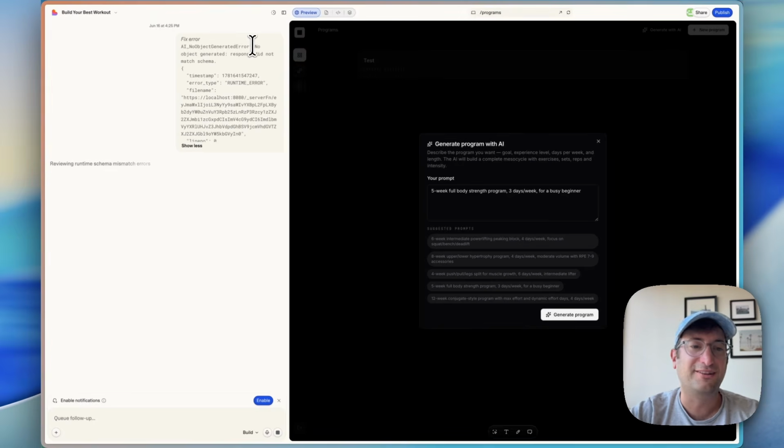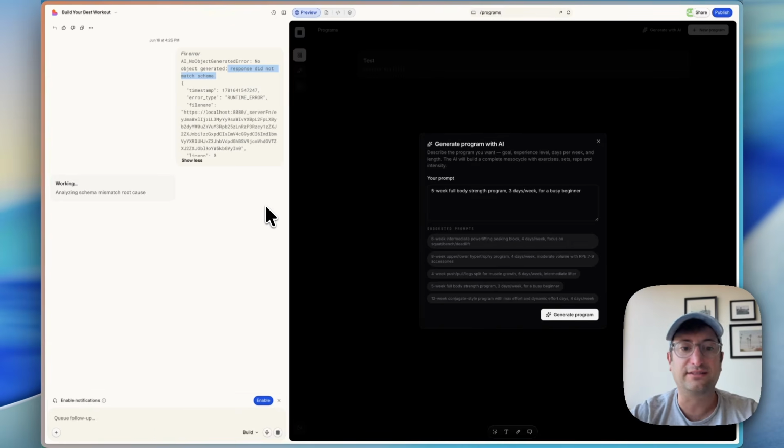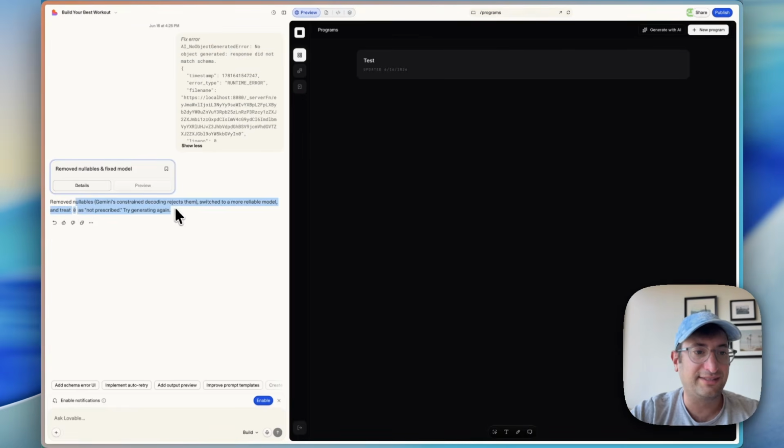And this is actually a somewhat common error with AI when you're using it inside of an app. So it looks like probably the result of the AI response didn't match the schema that was expected of the app. So the app was expecting a certain schema. Schema means like how the results are organized basically, and it's going to fix that. Typically that's fixed with a stronger prompt of the AI to make sure it matches. All right, so it says it fixed it, switched to a more reliable model. So let's try generating again.